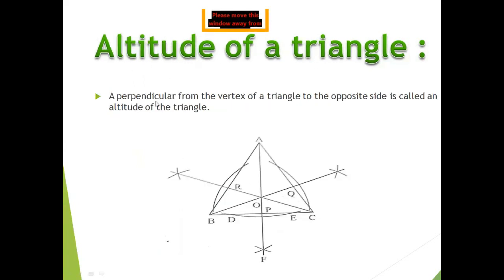Altitude of a triangle. A perpendicular from a vertex of a triangle to the opposite side is called an altitude of the triangle. It means we know how to draw the perpendicular. So when we draw a triangle and draw the perpendicular from all three vertices to the opposite sides, the diagram will be like this, and these perpendiculars are called the altitudes of a triangle.